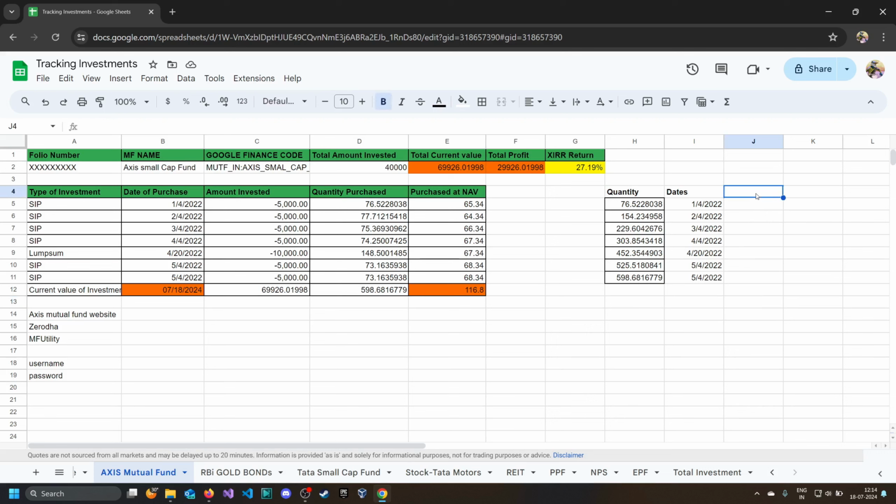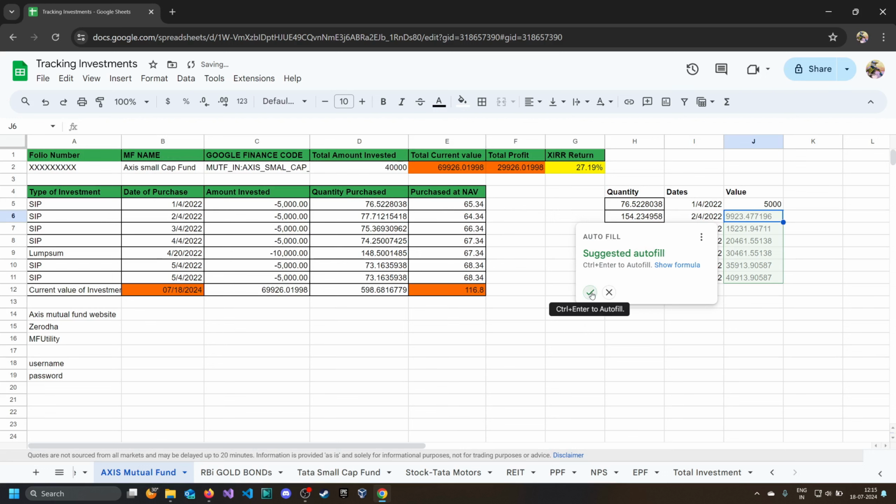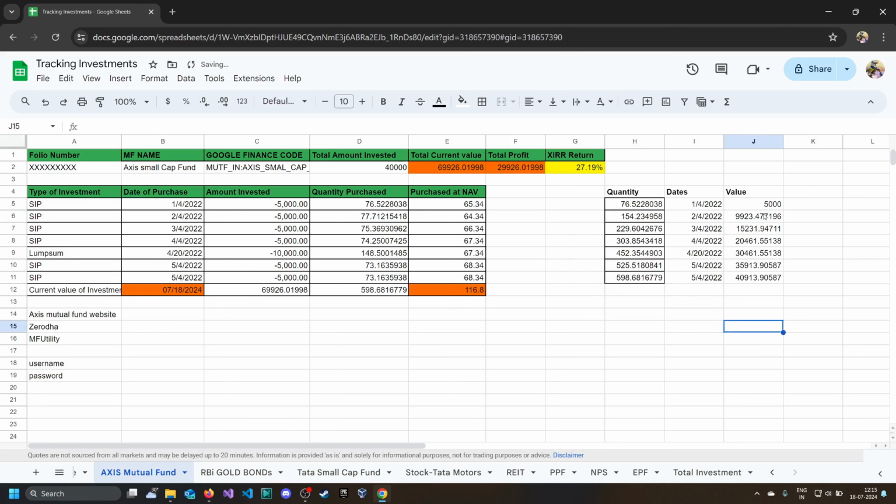So now we will add one more column, value. On this date, what was the value? The value will be simple. So quantity into NAV, and this is giving us the suggestion which is correct, so we'll take it. So at 1 April 2022, we have this much of value, and then 2nd April 2022 we have this much of value.